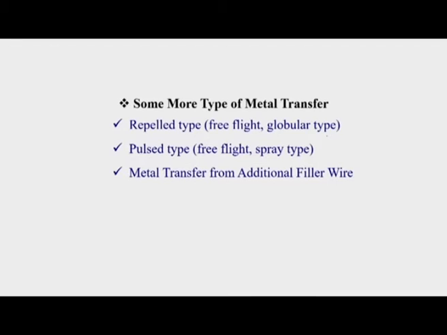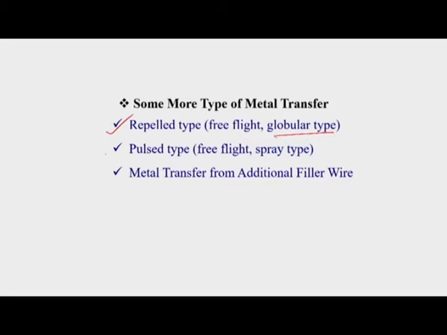You can get another type of metal transfer, called ripple metal transfer. This is a free flight metal transfer, that means a drop flies in between the arc gap. Here there is no short circuiting. But the drop size is generally more than the electrode diameter, approximately 2 times the diameter of the electrode. That is why ripple transfer is a globular type of transfer, which I will explain, along with the reason for these types of metal transfer.